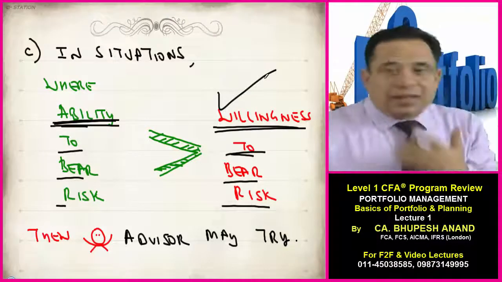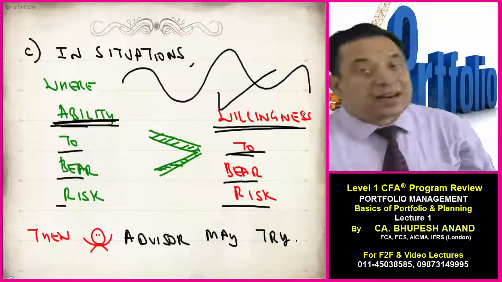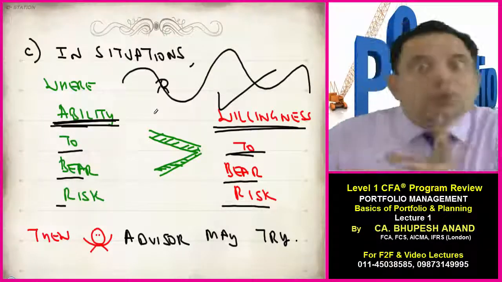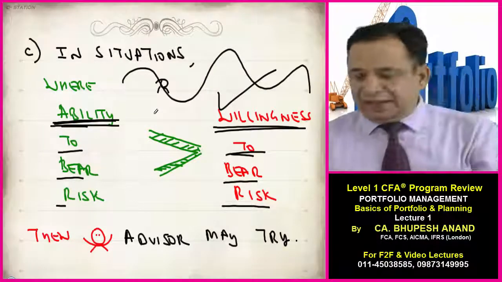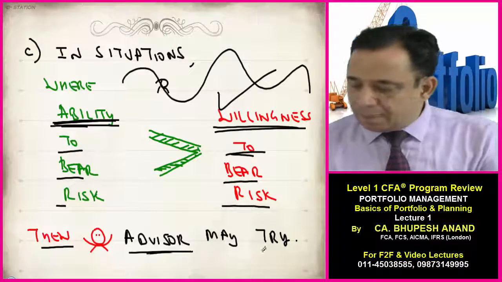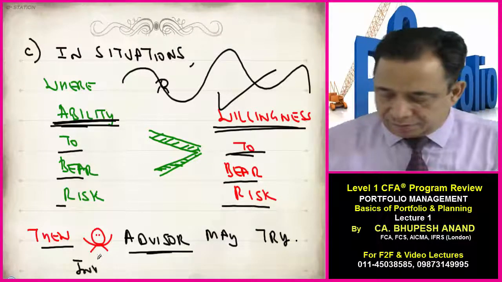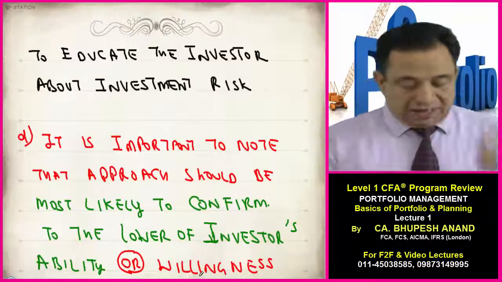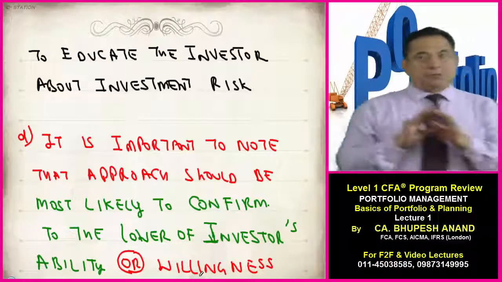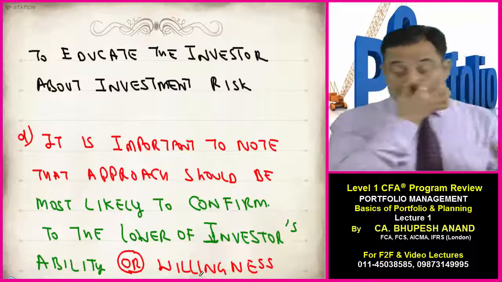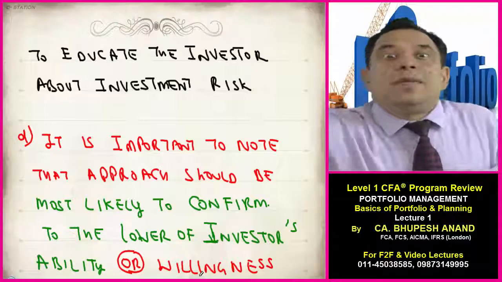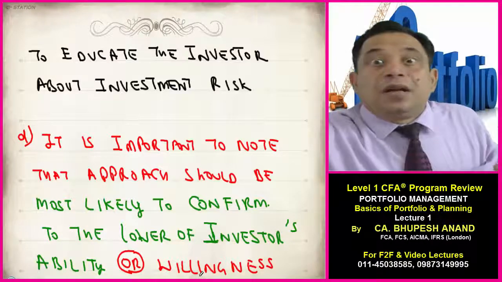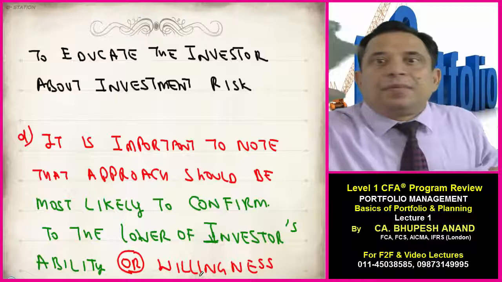He can go in a zigzag way by motorcycle, by bike, with a girlfriend sitting behind him, but he is not willing to take it. There's a difference between ability and willingness. Then the investment advisor may try to educate. I can educate that person, but I cannot force the investor that you have to take this, because ultimately he should be happy, as we are preparing a portfolio for the investor. He should feel happy, he should feel comfortable, then only wealth can grow. If he is uncomfortable, we cannot grow his wealth.